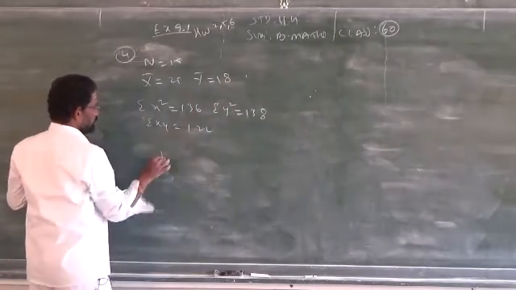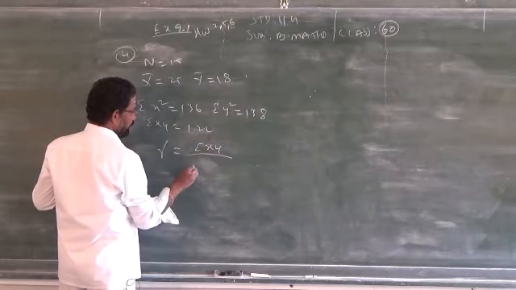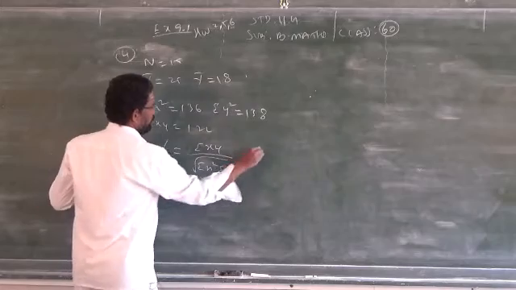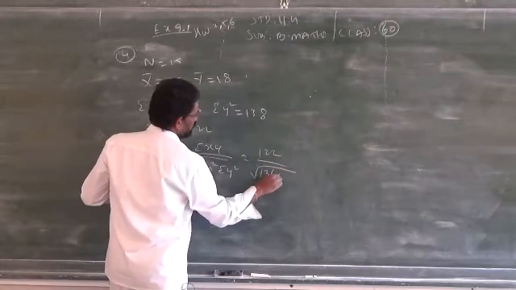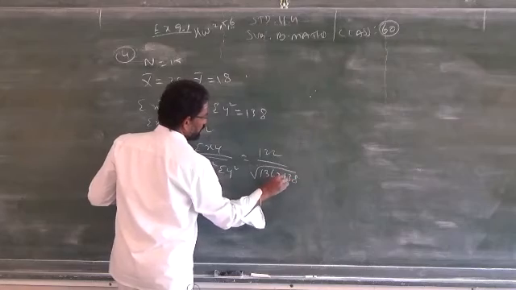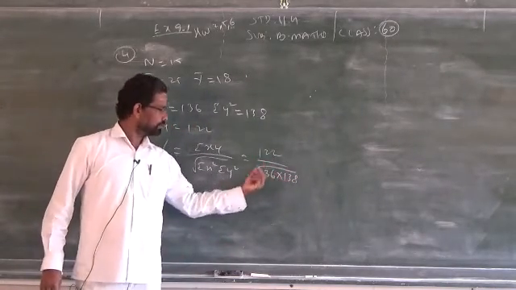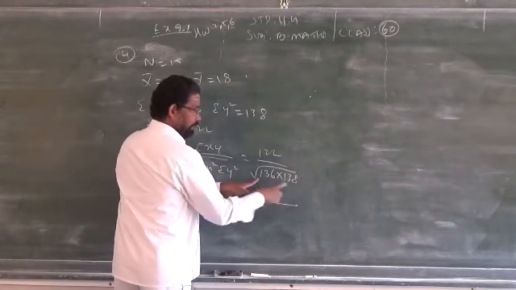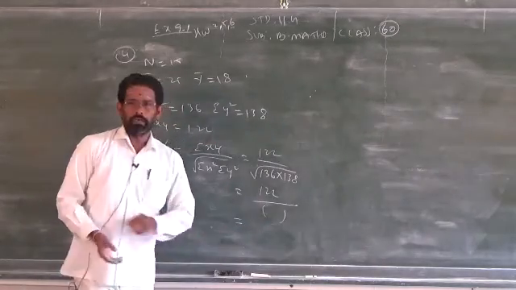So tabular column not necessary. Just you have to write the formula. First formula, summation xy by square root of summation x square into summation y square, 122 by square root of 136 into 138. Clear? Just you have to multiply, take square root, write first, follow the rules. First you multiply these two, take square root, write down the answer, then you divide, you will get the required answer.